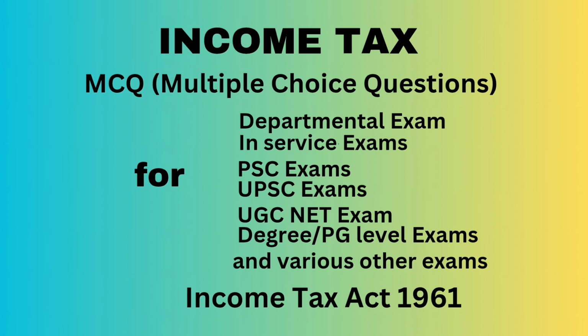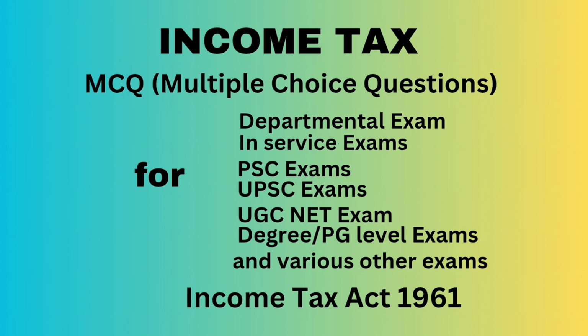Question number 25. Family pension received by the legal heir of an army person who died during operational duties shall be dash. Answer, fully exempt. Question number 26. CG arising from compulsory acquisition of urban agricultural land is dash. Answer, exempt.